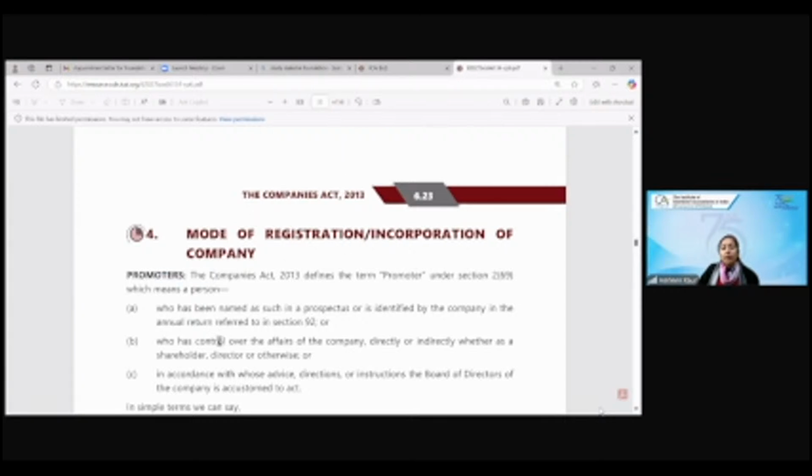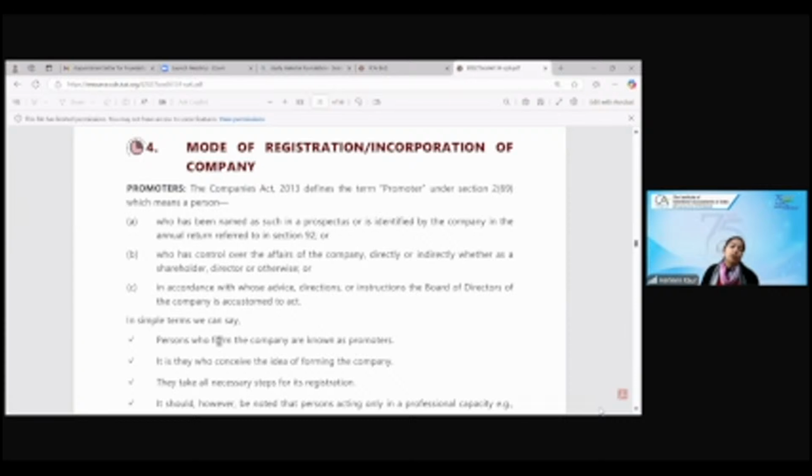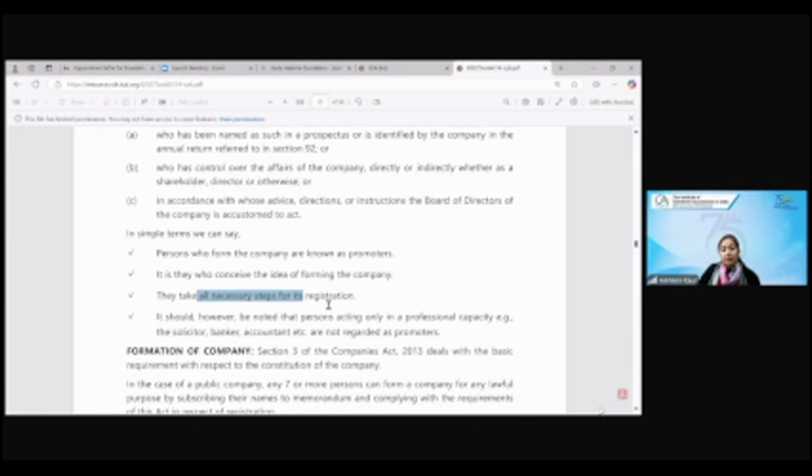Promoter. Who is a promoter? Number 1, the definition of promoter. Promoters are the people who have decided, who have come up with the idea they want to open up a company. They are known as promoters. People who are forming the company. They have conceived the idea of forming the company. They have taken the necessary steps for the registration of the company.